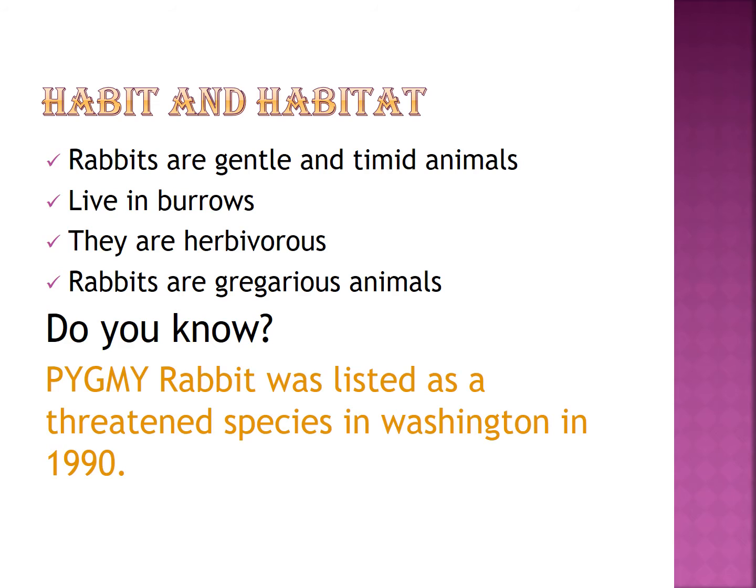Now we see the pygmy rabbit. What is the pygmy rabbit? These rabbits are living in Washington. In 1990, a list was taken that rabbits are a threatened species because of decline in population size and distribution due to habitat loss. In March 2003, the Columbia Basin pygmy rabbits were federally listed as an endangered species. So the pygmy rabbits are an endangered species.